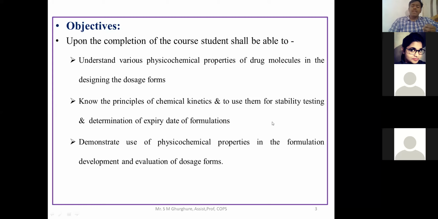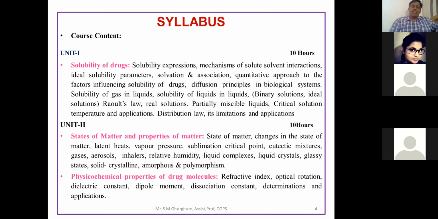Then the next point, to demonstrate the physicochemical properties in the formulation, development, and evaluation of a dosage form. These are the different parameters used for the preparation of a dosage form. First, during the formulation, you investigate the formulation and then go for the particular evaluation. All these points are included in this physical pharmaceutics part. With the help of this objective, we are going to focus on the physicochemical parameters, or the different contents included in physical pharmaceutics.